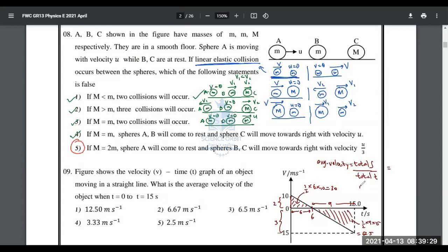That means the object starts somewhere here. The object goes here, stops, and then returns, and then goes somewhere here. This is the displacement. That is going to be 32.5. But if you divide 32.5 by 15, will we get any of these answers? No, we wouldn't. Correct? Yeah, it's 67.5. Sorry, not 62.5, it's 67.5.